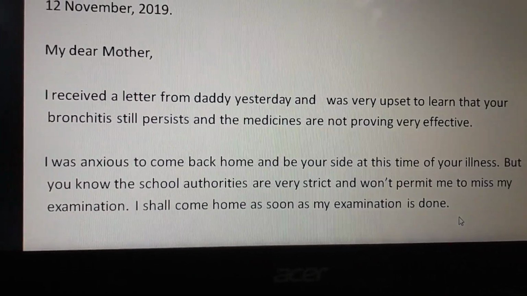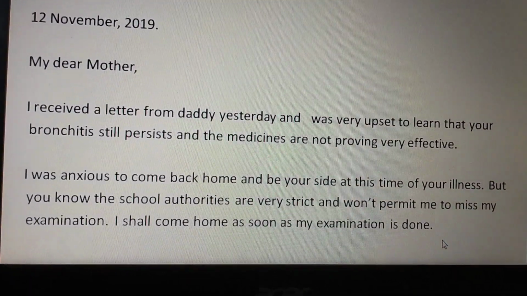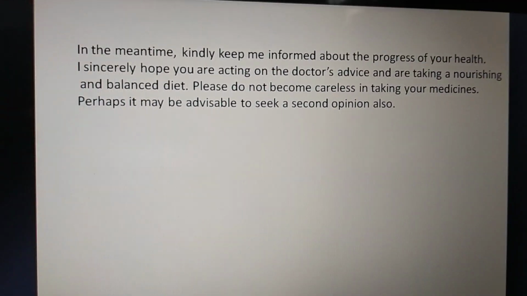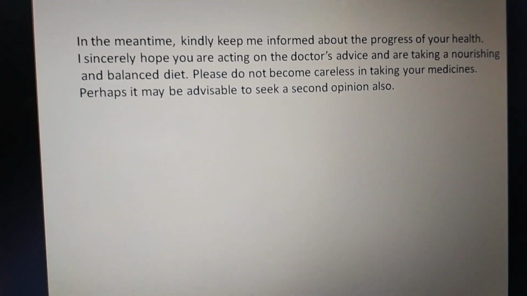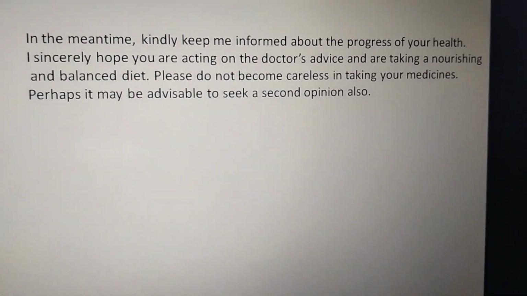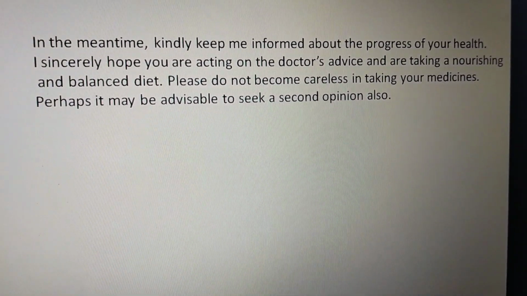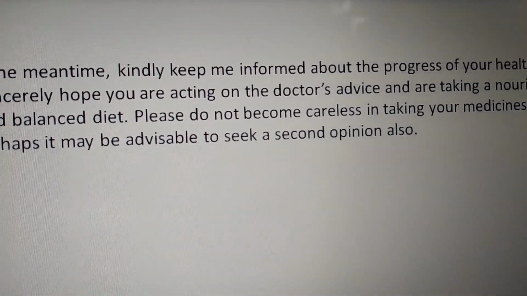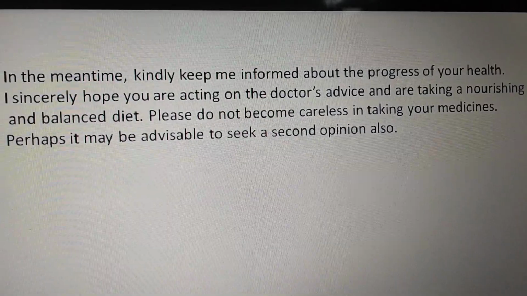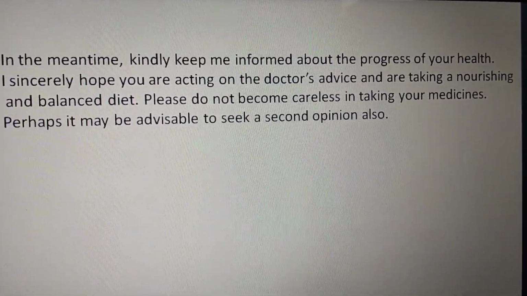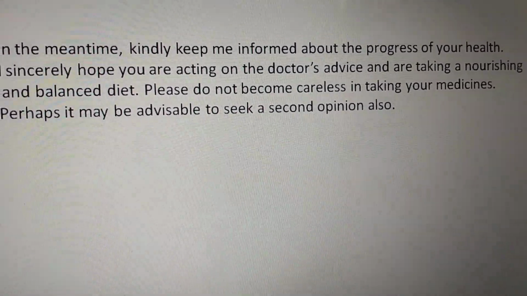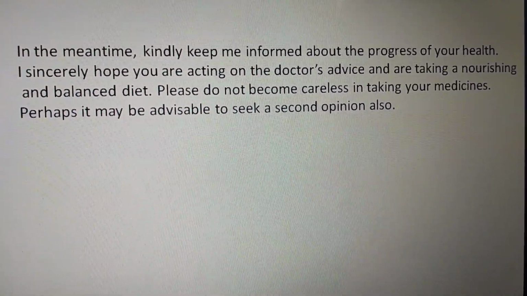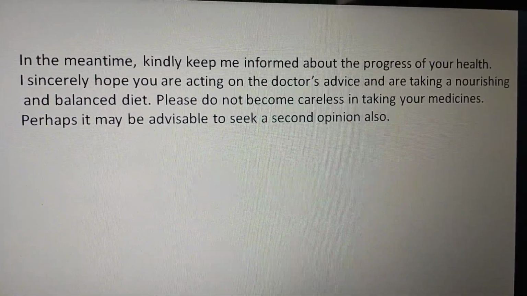After second paragraph, I'll leave a line and go ahead with the third paragraph. Third paragraph, again, this is related to the body, and I am even trying to conclude in some way or the other. In the meantime, kindly keep me informed about the progress of your health. I sincerely hope you are acting on the doctor's advice and are taking a nourishing and balanced diet. Please do not become careless in taking your medicines. Perhaps it may be advisable to seek a second opinion also.